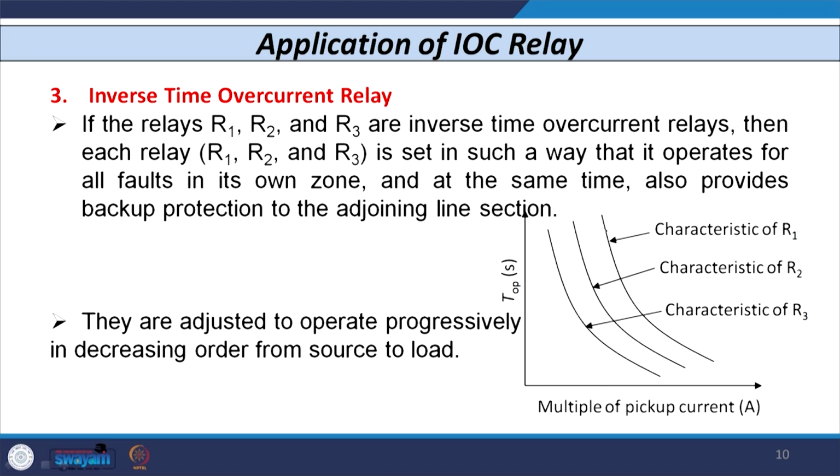So, these 3 relays are inverse time overcurrent relays, and if any fault occurs in a particular section, each relay acts as a primary relay. If that relay fails due to some reason, then the other relays located near the source will act or provide backup, and each relay is adjusted progressively in decreasing order as we move from source to load.